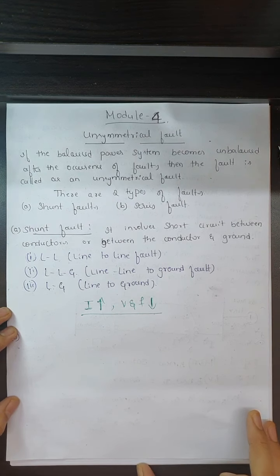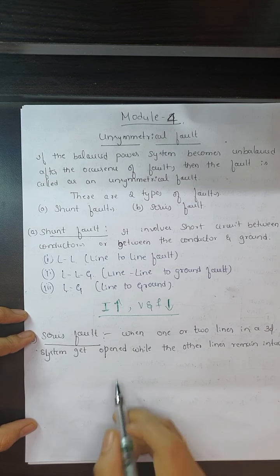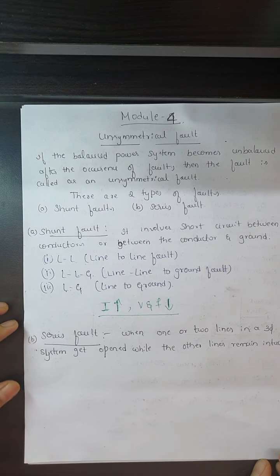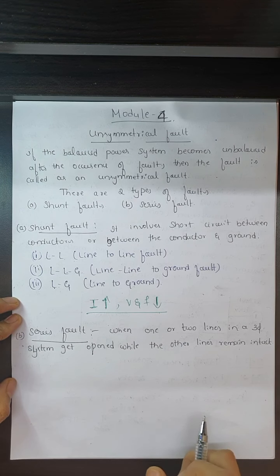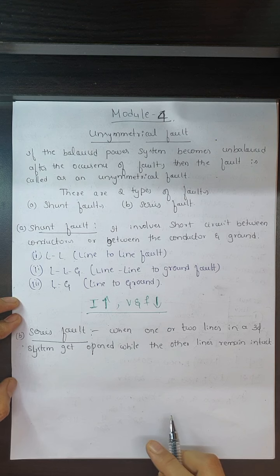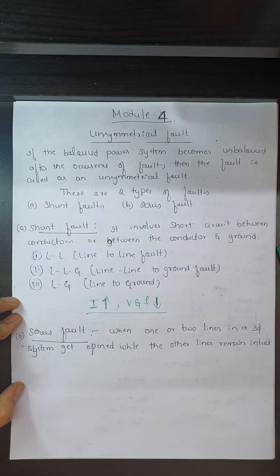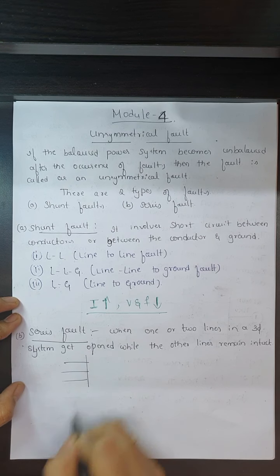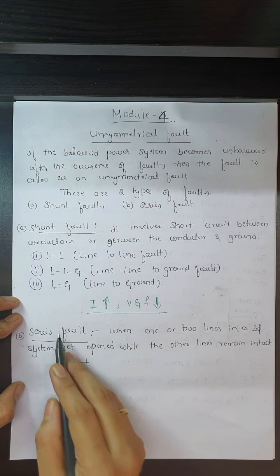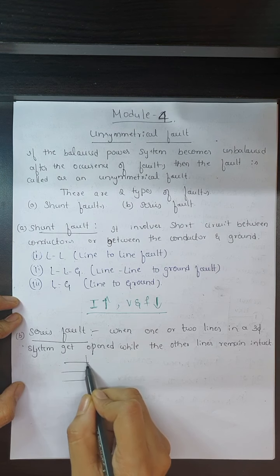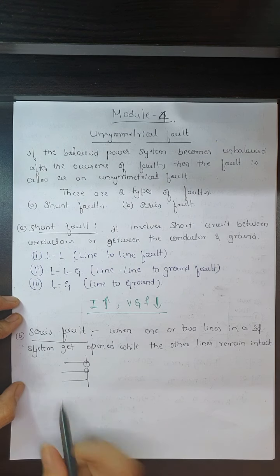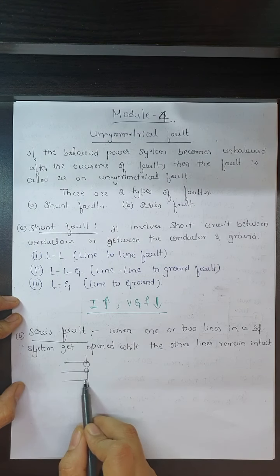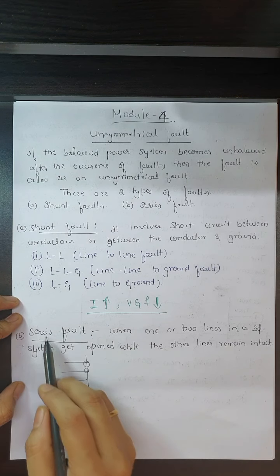Next we'll see what a series fault actually is. A series fault is when one or two lines in a three-phase system get opened, but the other line remains in contact, or is still connected. That is what we call a series fault. Consider a three-phase transmission line connected to one transmission tower. A series fault means any one or two transmission lines are disconnected from the main tower, or disconnected from the supply, but the other one is still in contact with the supply. This is the series fault.